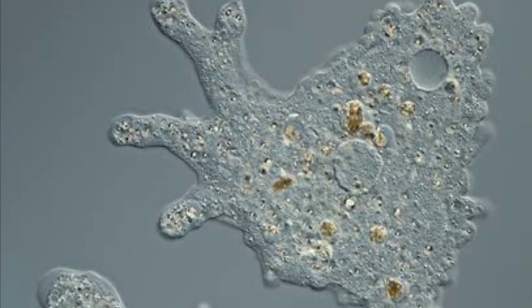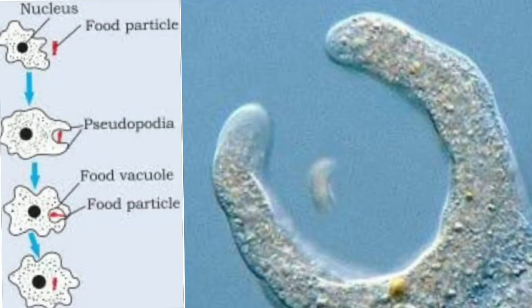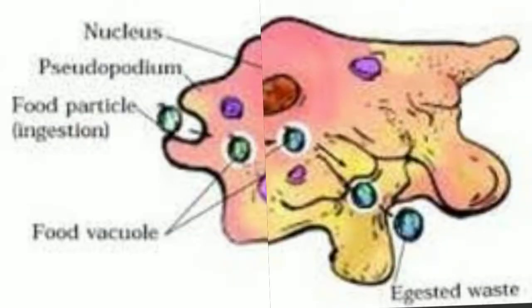Amoeba does not have organs like hands and mouth. It is a unicellular animal. It can take in food through any part of the surface of its unicellular body. It surrounds the food particles from all sides to take it into the cell. After that, it digests the food with the help of different enzymes. Undigested food is left behind as the amoeba moves further with the help of pseudopodia.